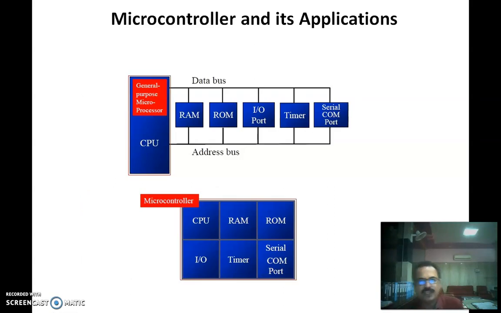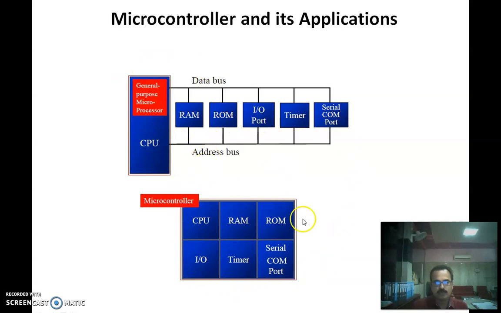So in short, you can identify the difference between a microcontroller and a microprocessor. As far as a microprocessor is concerned, to make a functional computer out of it, you need to interface, you need to attach RAM, ROM, that is random access memory, read-only memory, IO port, timer or serial communication port with the help of address and data buses to your microprocessor. Then and only then will this complete system be functional. So these parts you need to interface externally.